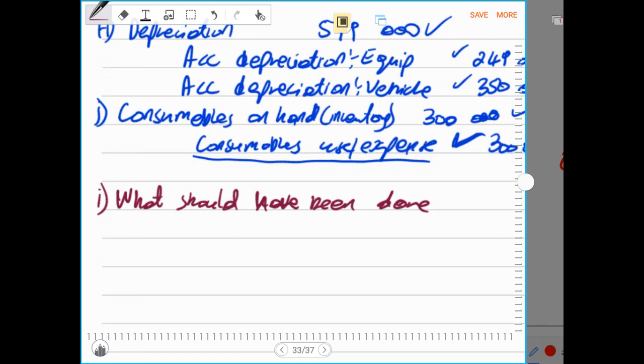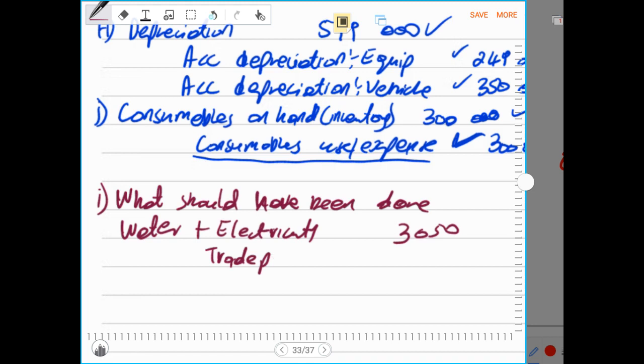In other words, they should have debited water and electricity by the amount of 3,050 and credit trade payables.